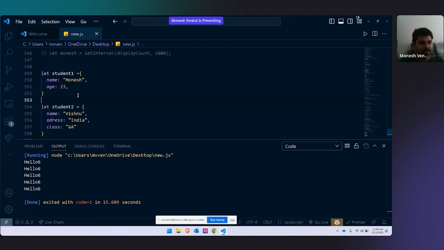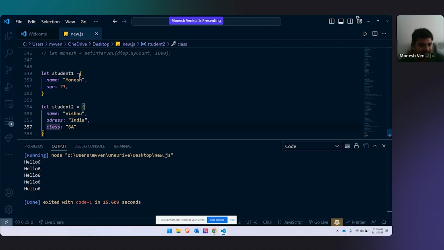Here you are writing student 1 name and age. Here you are writing let student 2 name, address, and class. There is no consistency in them. And another thing, second thing, I have to write name, age, name, age, name, age, class again and again. Repetition. Another problem.